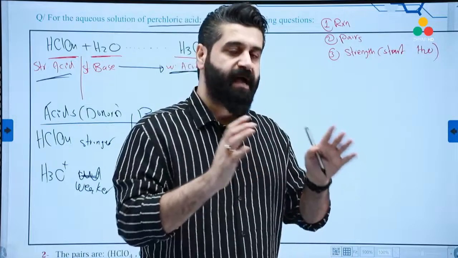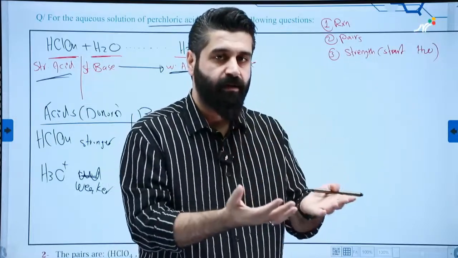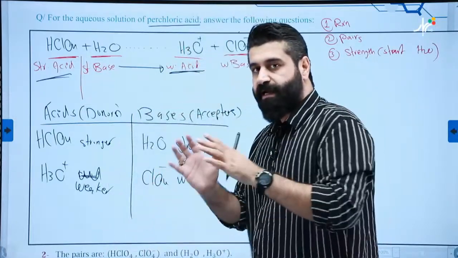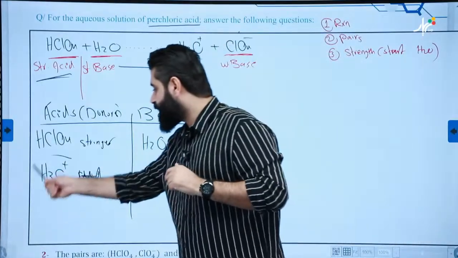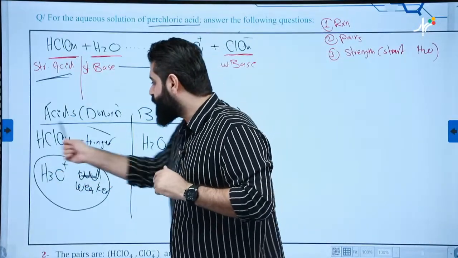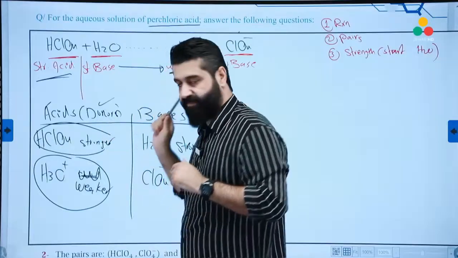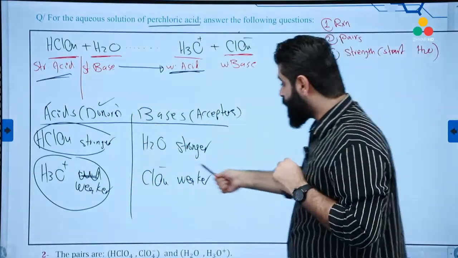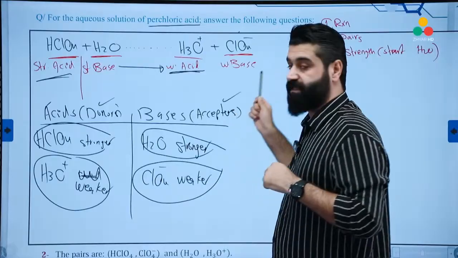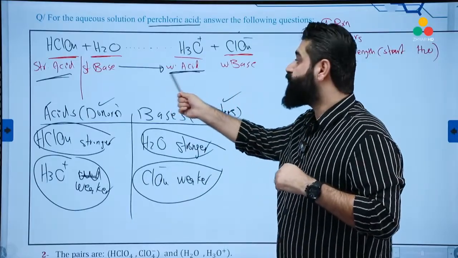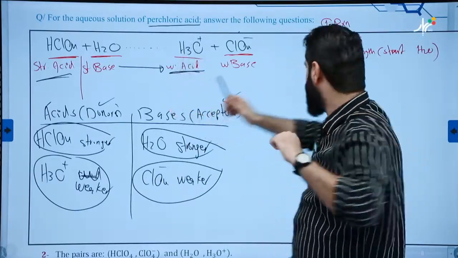Okay? The weaker one cannot compete successfully with what? The stronger. Look, H3O cannot compete successfully with HClO4 in donating, and ClO4 cannot compete successfully with H2O in accepting. Therefore, it favors forward. I'll repeat the whole steps.